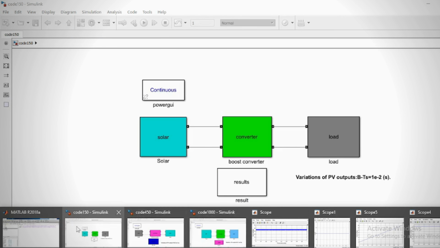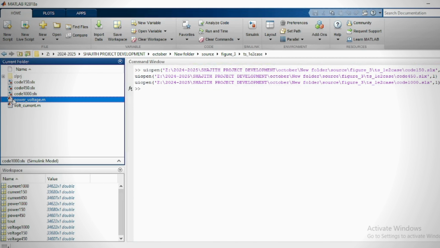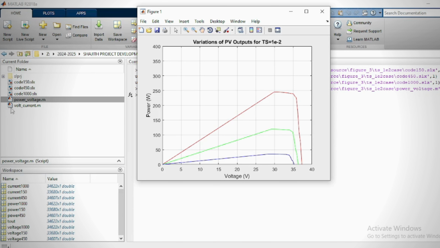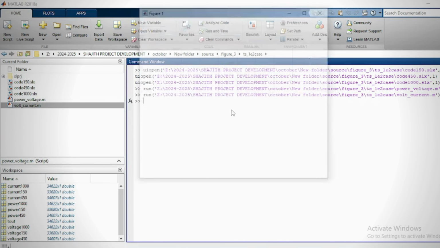In the block diagram, this project was implemented and tested by using MATLAB and Simulink software. This software is user-friendly and easy to understand.